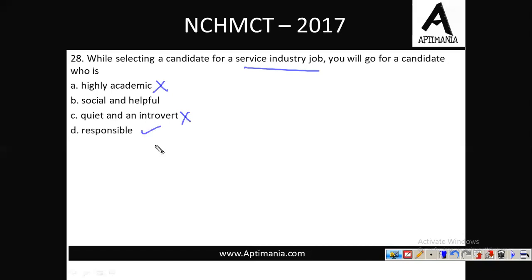ठीक है? Social होना is no doubt a good thing. Helpful होना is no doubt a good thing. So these are the 2 best options. But then responsibility के अंदर आपका helpful होना भी आ जाता है. It is your responsibility to help someone. Fine. So it is your responsibility to help, to behave socially. तो जो responsible है option B, that covers all these 2 as well. So the best option would be option D.